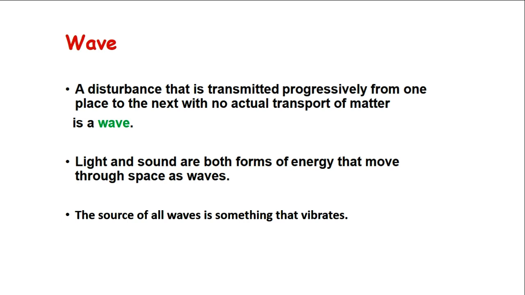You can think of a wave as a disturbance that is moving or propagating or spreading from one place to another without actual movement or transport of matter, which means that a wave is not matter. A wave is not made of atoms. A wave is a disturbance that's propagating in space. Examples of waves: light and sound. Now, all waves, as they move, carry energy with them.